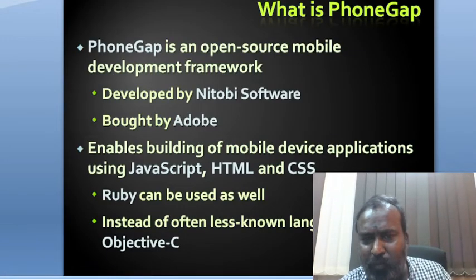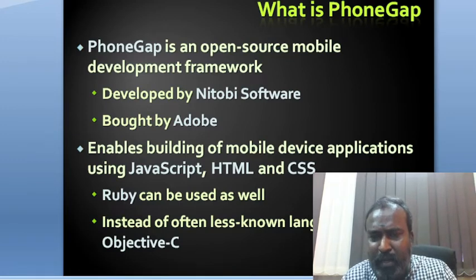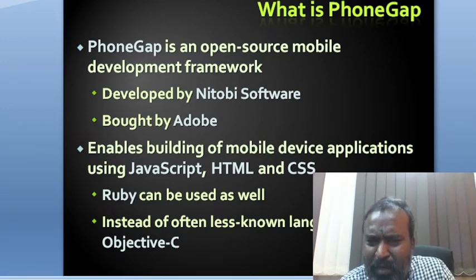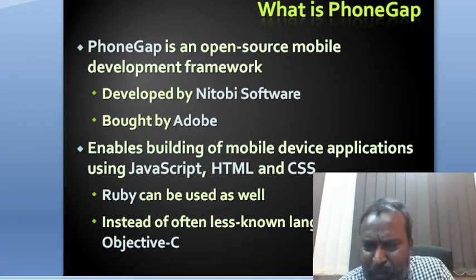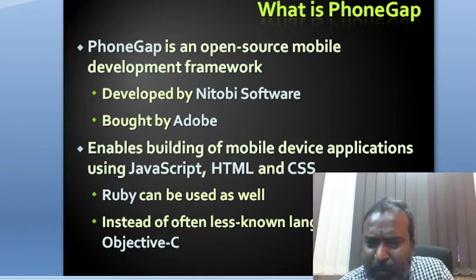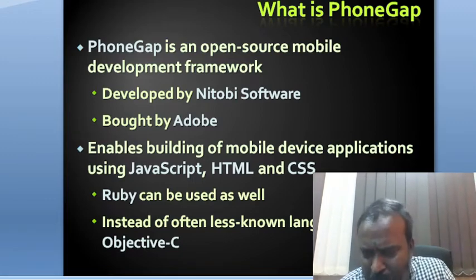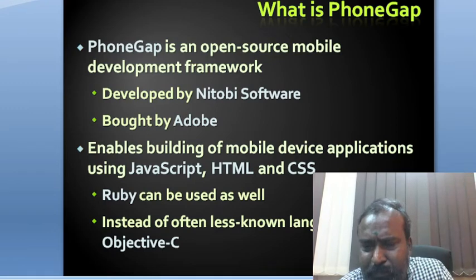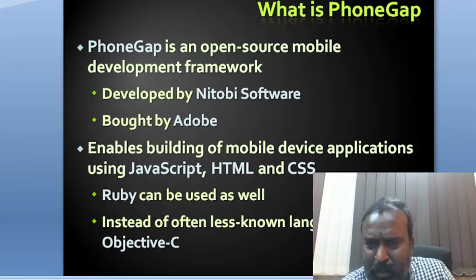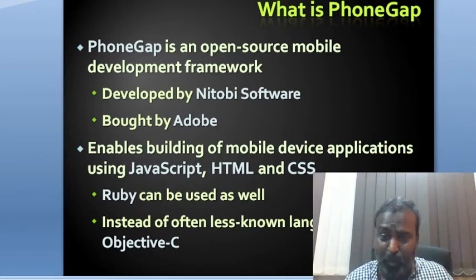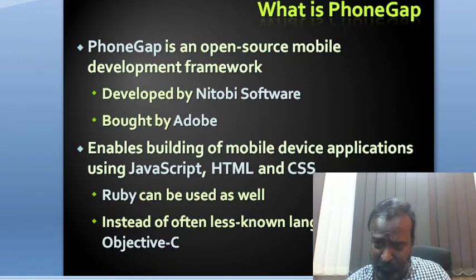What is PhoneGap? PhoneGap is an open source mobile development framework. That is very good, because developing an application in open source means you will be the owner of your own application. You are not dependent on anyone. You can create your own application and upload your own application. That is a very important aspect of PhoneGap.